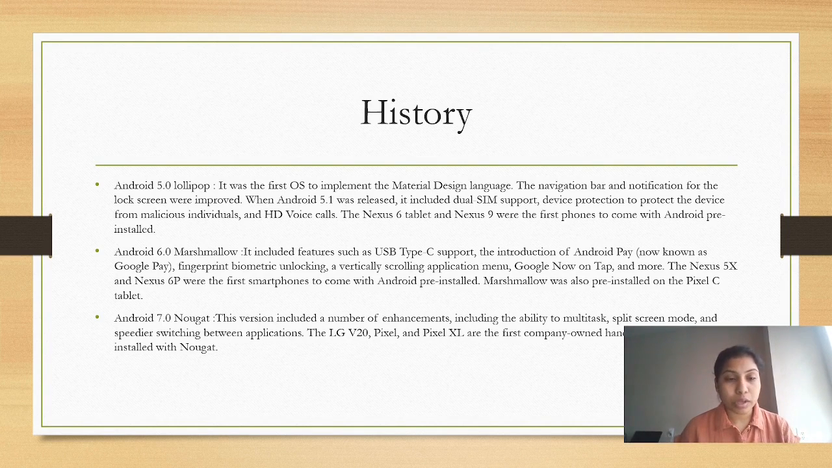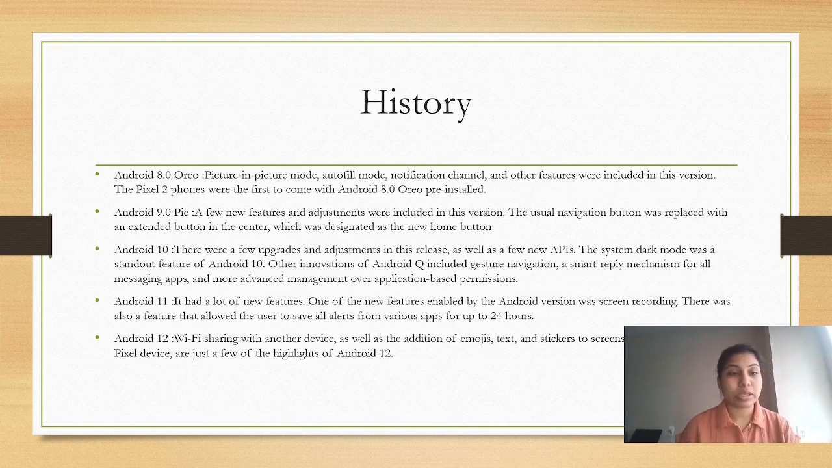Android 7.0 Nougat. This version included a number of enhancements, including the ability to multitask, split screen mode, and speedier switching between applications. The LG V20, Pixel, and Pixel XL are the first handsets to come pre-installed with Nougat. And coming to 8.0 Oreo, picture in picture mode, autofill mode, notification channel, and other features were included in this version. The Pixel 2 phones were the first to come with Android 8.0 Oreo pre-installed.